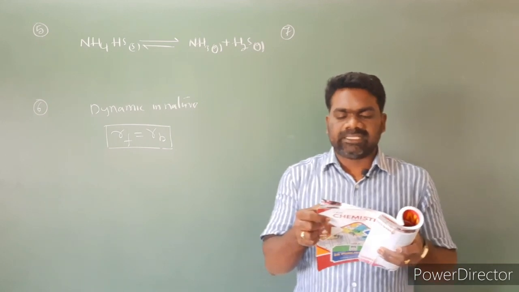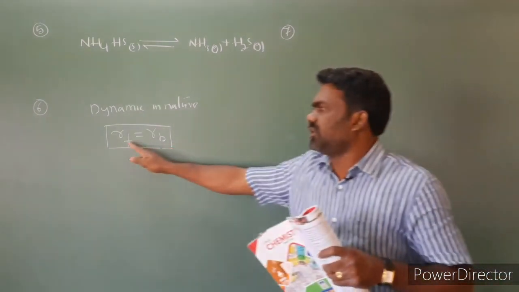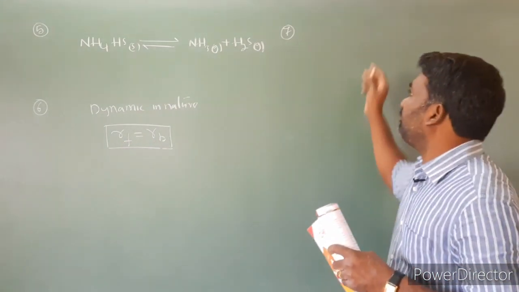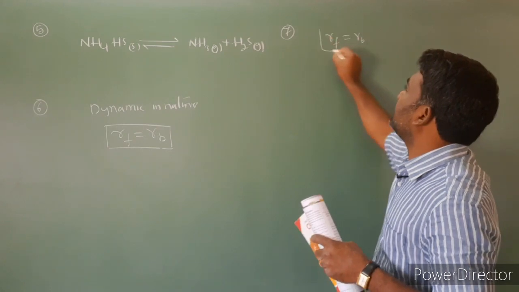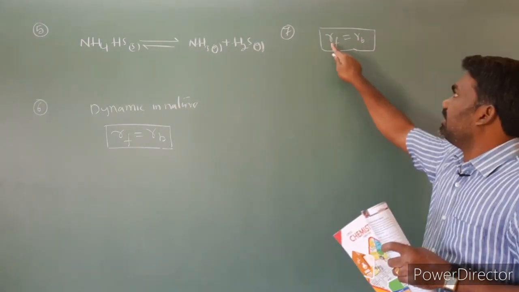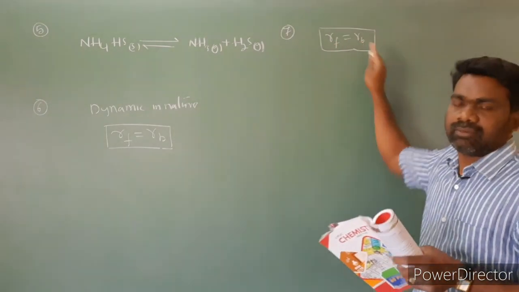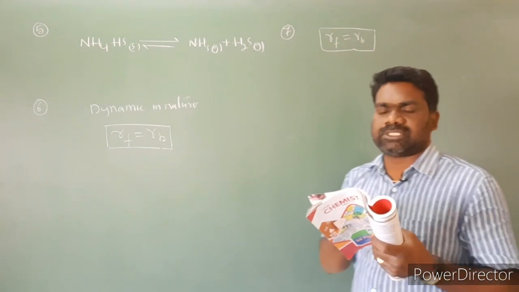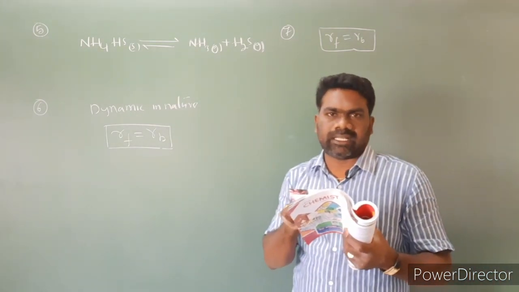A chemical reaction is said to have attained equilibrium when the rate of forward reaction is equal to the rate of backward reaction. When the rate of forward reaction is equal to the rate of backward reaction, we can say that the reaction is at equilibrium. Question number 7, third option is correct.